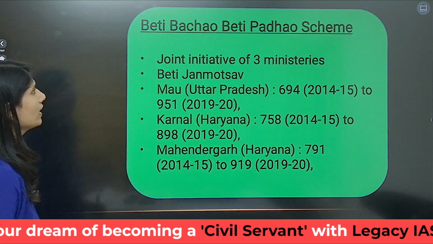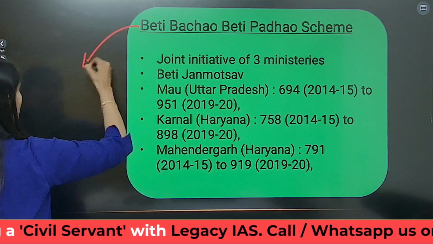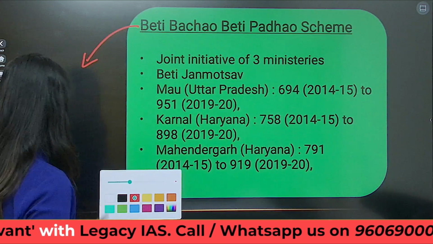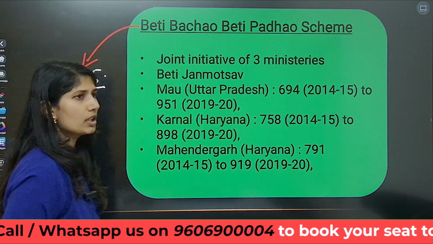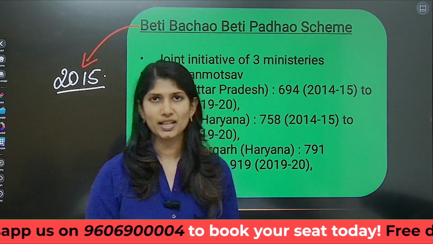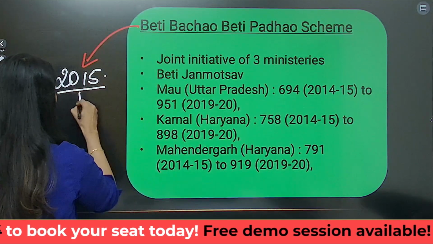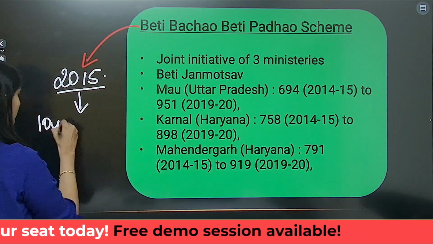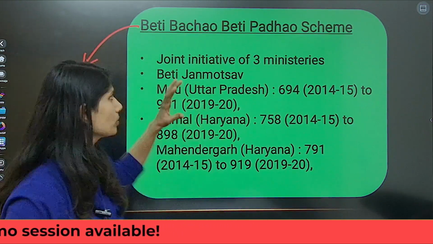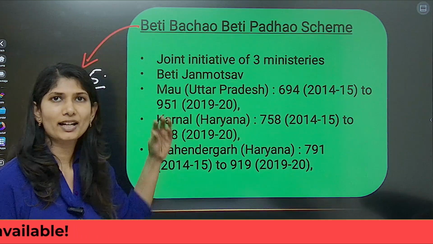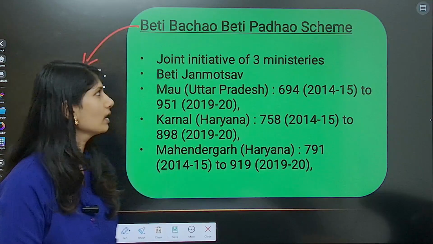Look at this. Beti Bachao Beti Padhao is an important scheme that was launched in 2015. The possibility of this question being asked in this year's prelims is higher because this particular scheme has completed 10 years, so a decade has been done. So the possibility of important aspects of it coming back is also there, which is why you have to keep a tab on this.